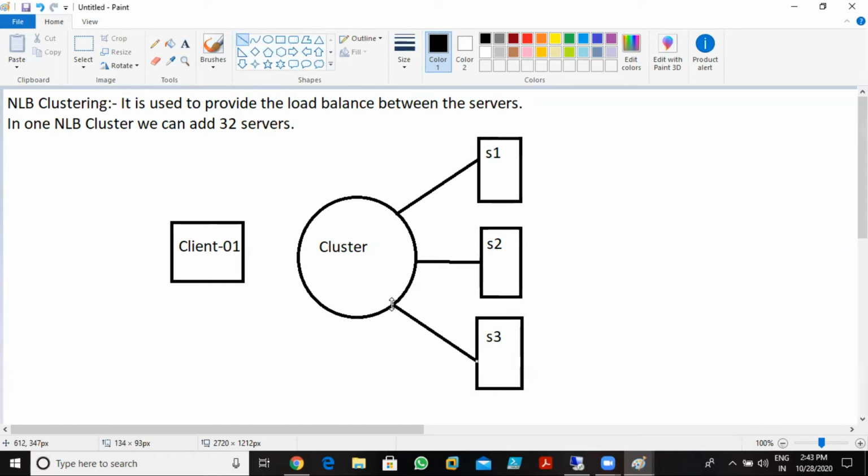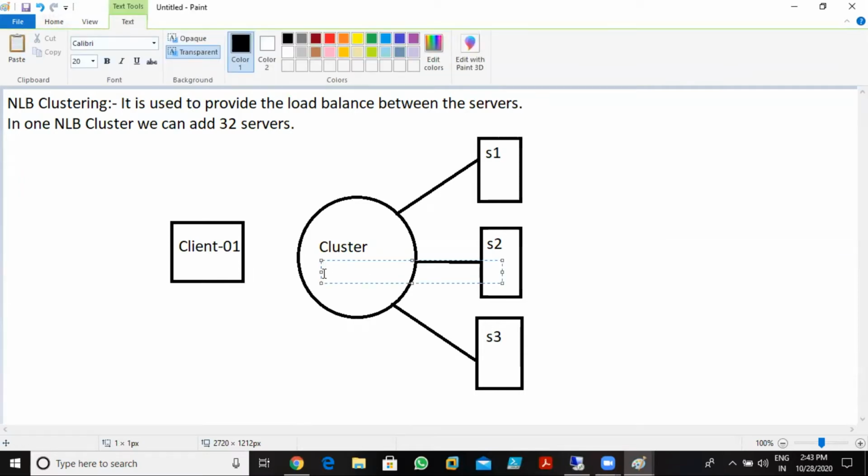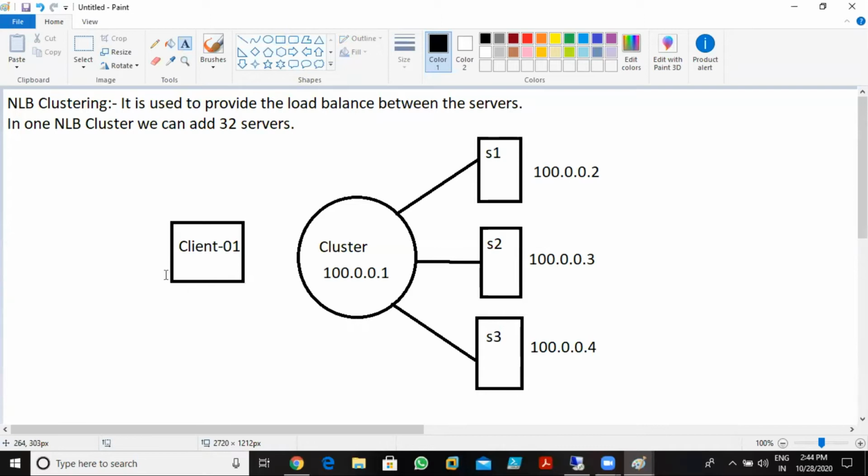And this cluster has a unique IP address. Imagine this cluster IP address is 100.0.0.1, and the server IP addresses are imagine 100.0.0.2, 100.0.0.3, and 100.0.0.4.